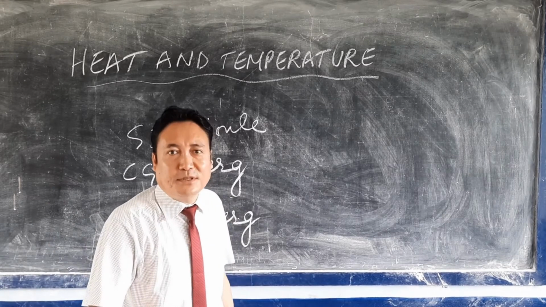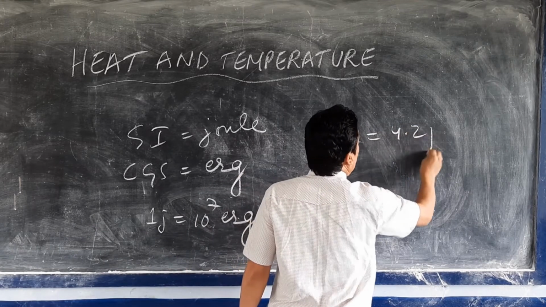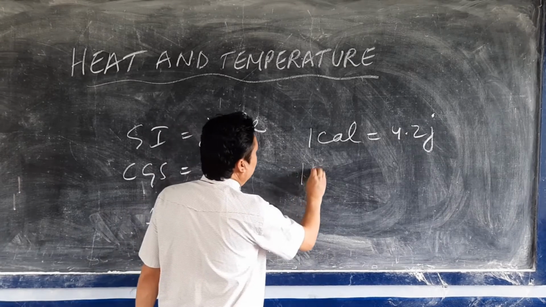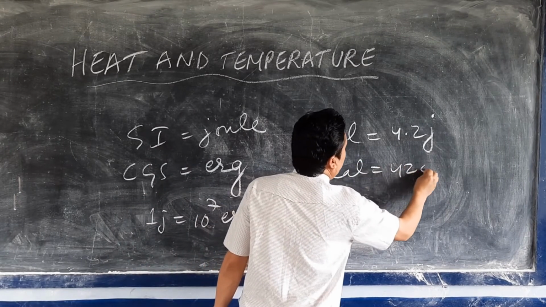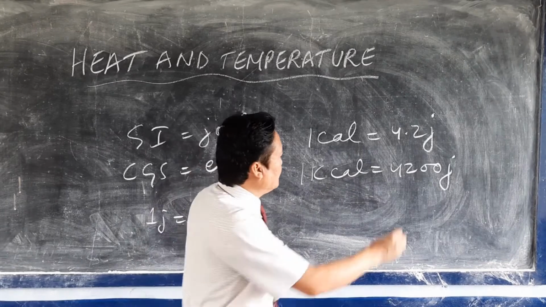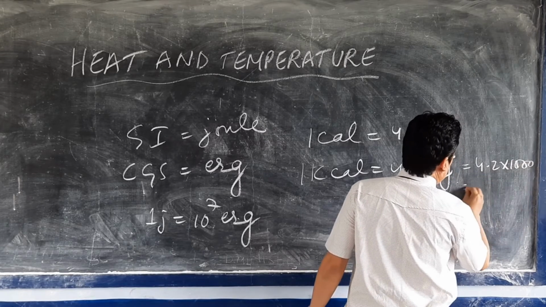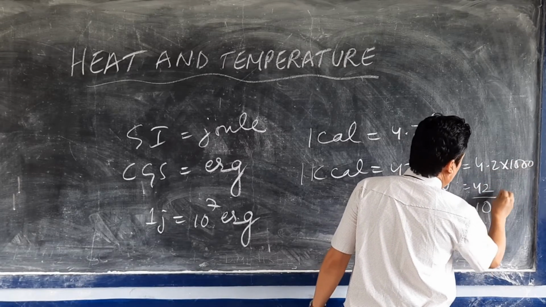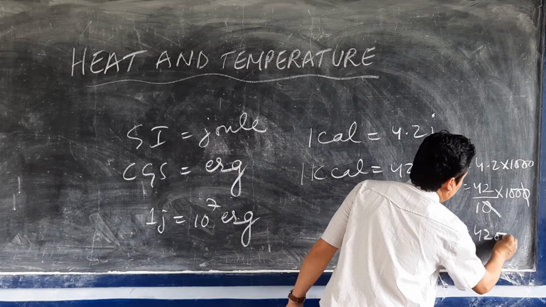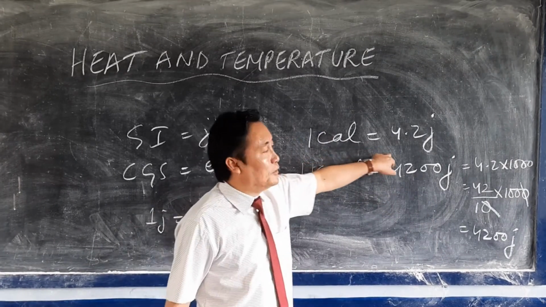And there is a relation between the calorie and the joule. 1 calorie equals 4.2 joule, or 1 kilocalorie equals 4,200 joule. So how is it coming? To convert calorie into kilocalorie, you just multiply by 1000. 4.2 into 1000: remove the decimal, 42 divided by 10 into 1000, the 0 cancels, equals 4200 joules. So this way it has come. And 1 calorie equals 4.2 joule.